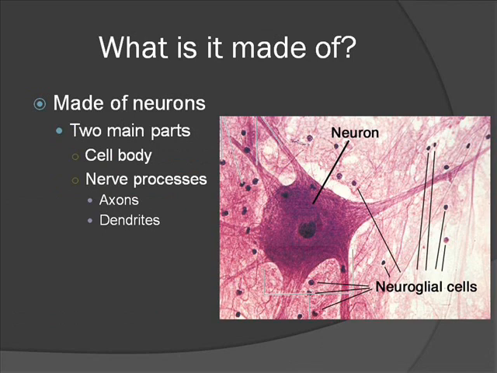There are two parts to neurons: the cell body, which contains the nucleus, cytoplasm, and other organelles, and the nerve processes that contain axons, which carry messages away from the cell, and dendrites, which carry messages towards the cell. In a nerve process, there is only one axon, but many dendrites. Nerve processes are like arms off the cell body. When many axons and dendrites form together, nerves are created.